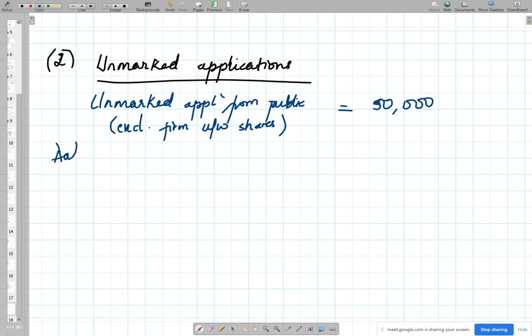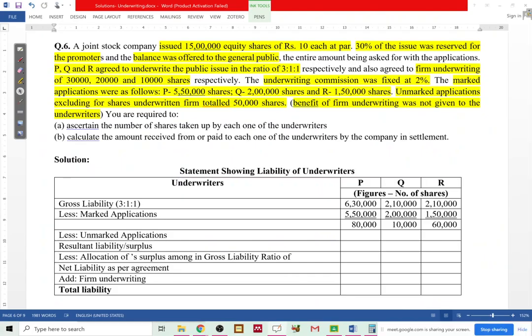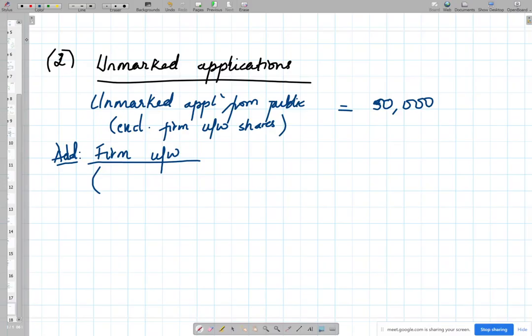So to this, add firm underwriting, all three. How much are they? Firm underwriting applications were 30, 20, 10. This was the total, right? So firm underwriting applications for each one were 30, 20 plus 10. Why are we adding these firm underwriting? Because benefit of firm underwriting is not given to individual underwriters. So we need to just add them up along with unmarked. We are treating them as if they are unmarked. So 50 plus 10, 60.